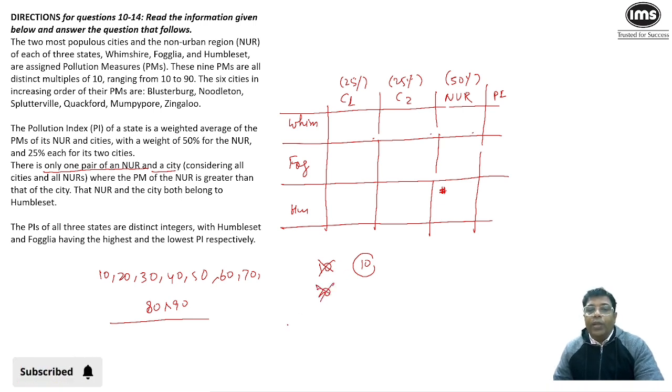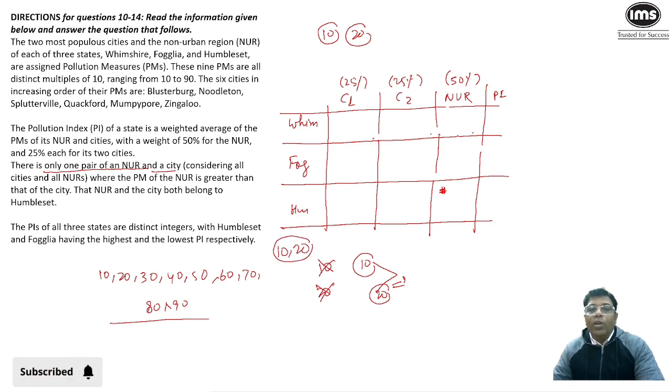Similarly, I cannot take 20, because if I take city 1 of Hampshire value to be 20, in that case at least 2 NUR, because you have only one value that is less than 20, there will be at least one NUR that will be more than this city. So 10 and 20 cannot be taken by the city. They have to be taken by NUR.